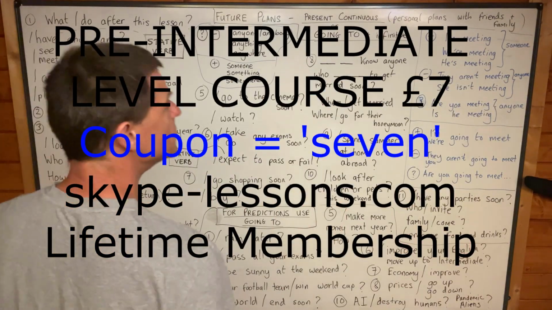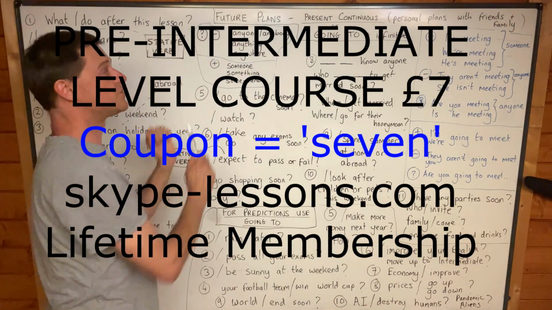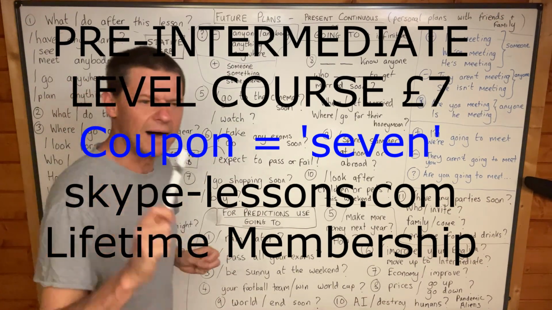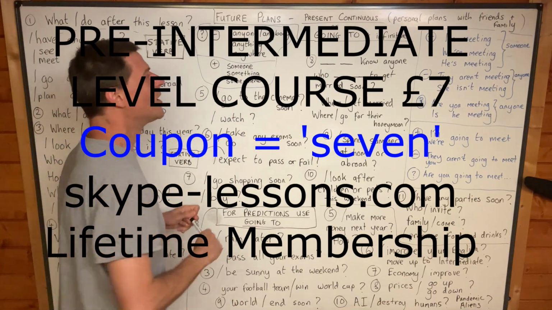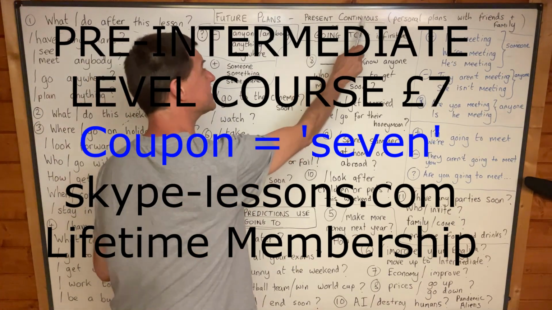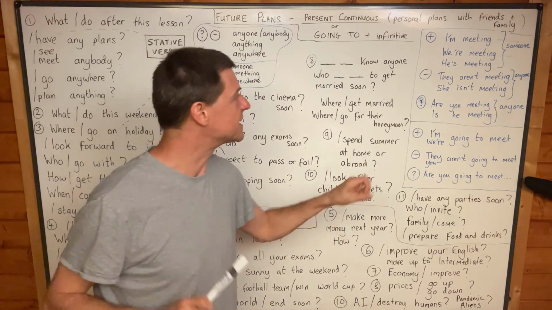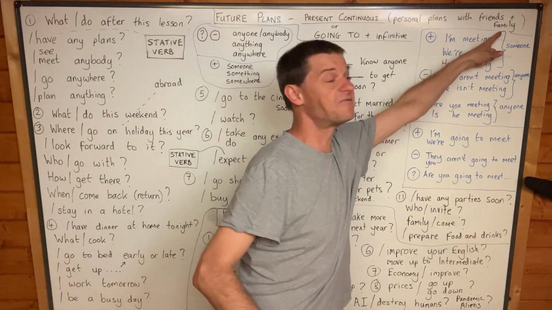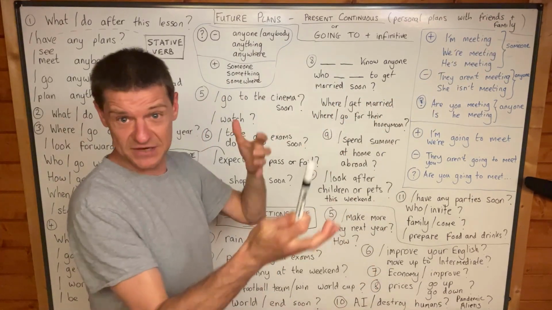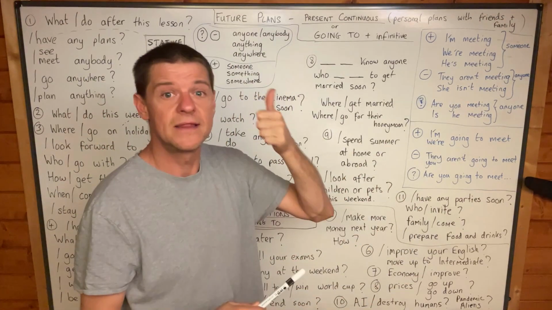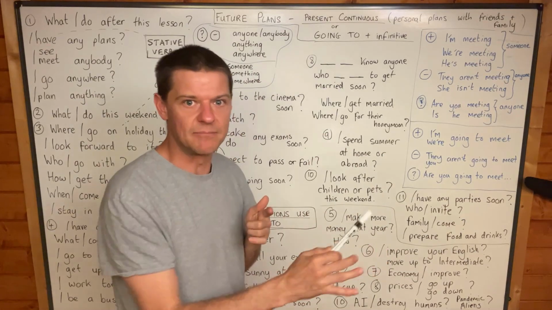Okay, welcome to a class on future plans, so future tense, but we use present continuous for future plans, especially plans with friends and family, and especially plans for this week and next month.